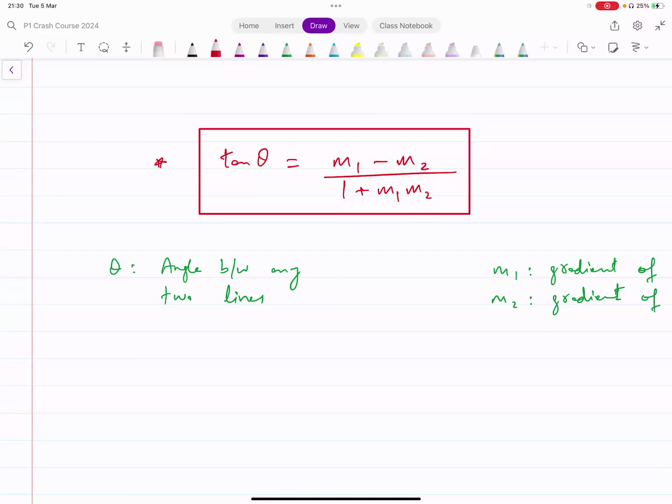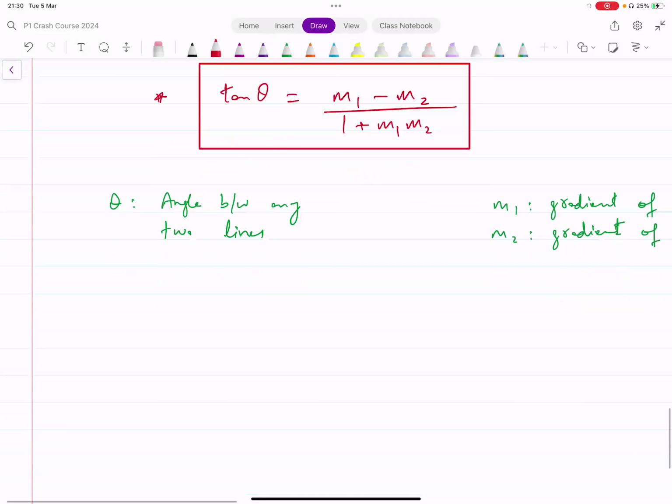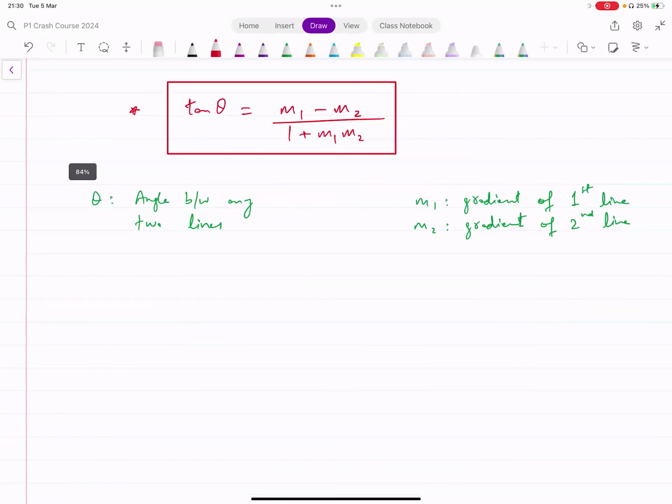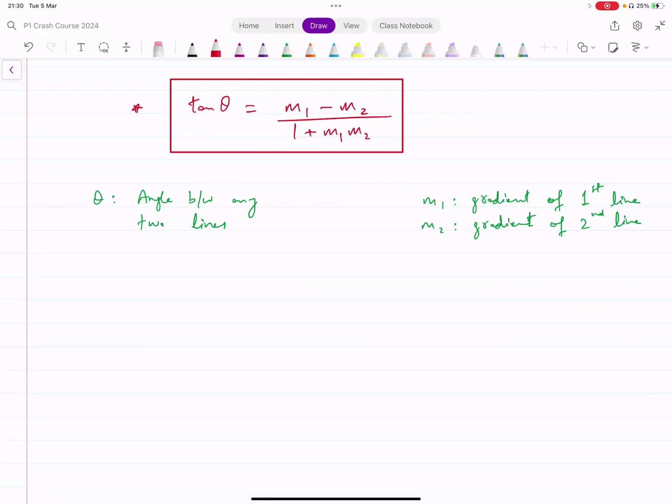Tan theta equals m1 minus m2 divided by 1 plus m1 m2. In the numerator, you have a negative sign. In the denominator, you have a positive sign. Okay, so now you will memorize this formula. In order to find the angle between any two lines, you will just use this directly.